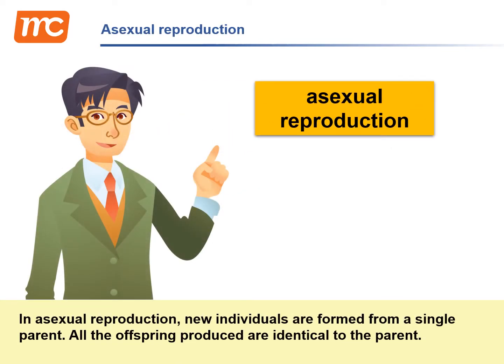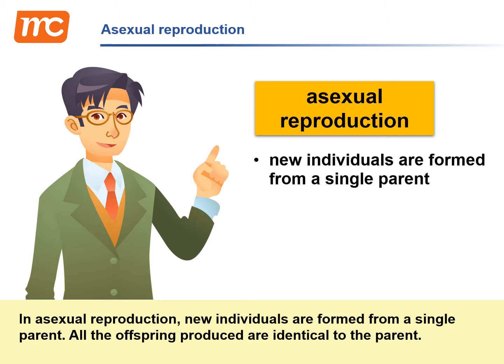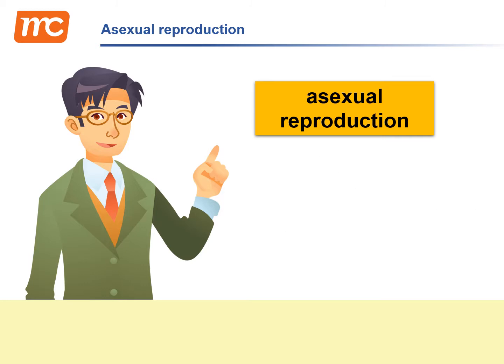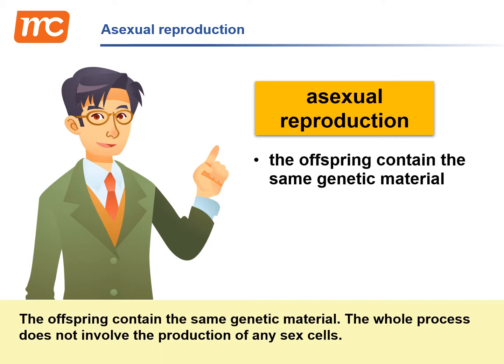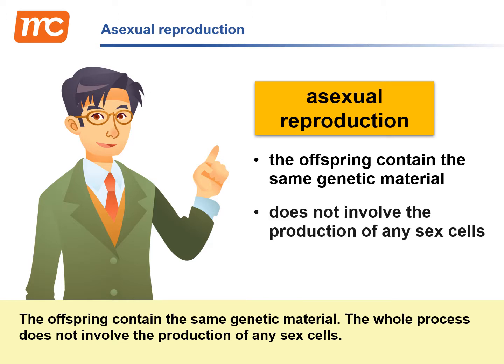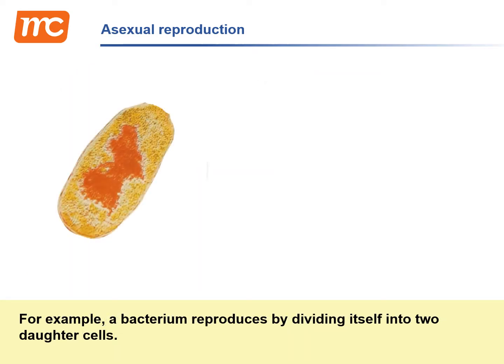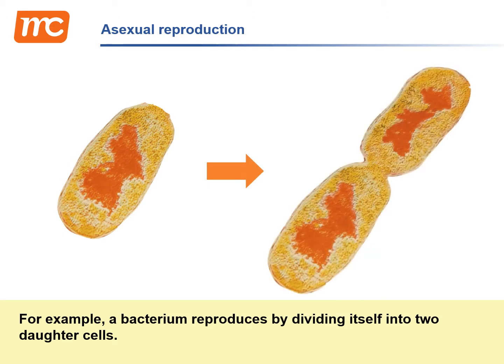In asexual reproduction, new individuals are formed from a single parent. All the offspring produced are identical to the parent. The offspring contain the same genetic material. The whole process does not involve the production of any sex cells. For example, a bacterium reproduces by dividing itself into two daughter cells.